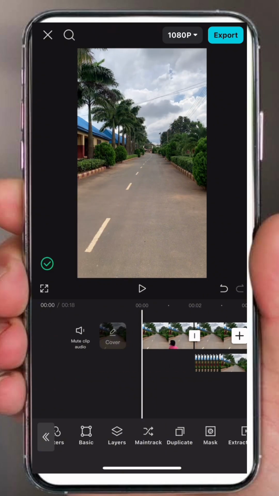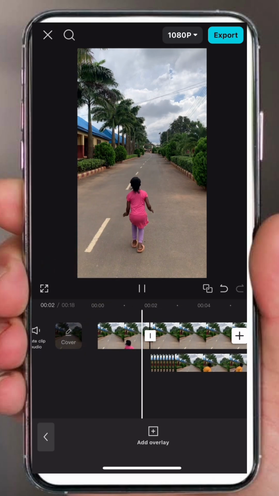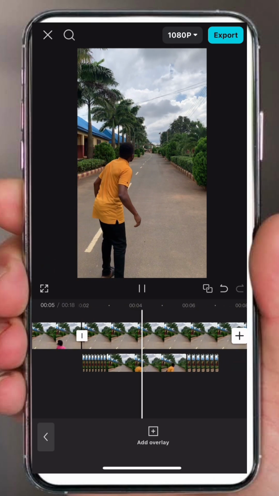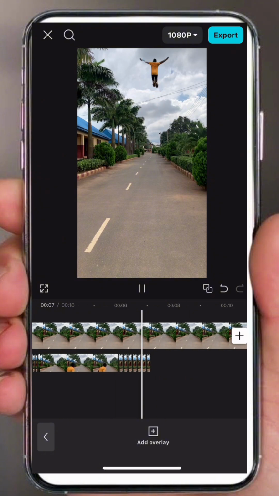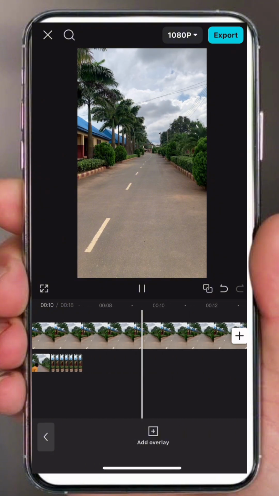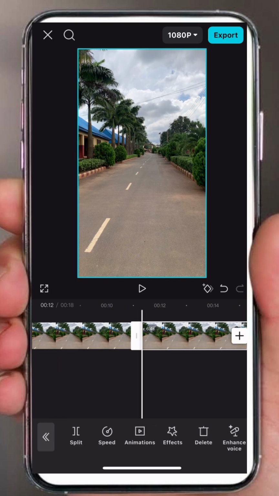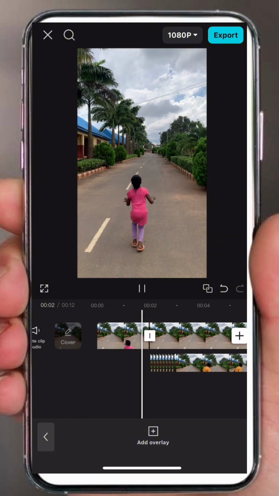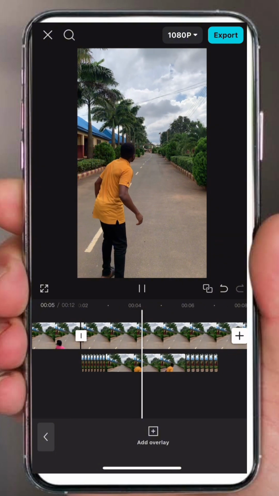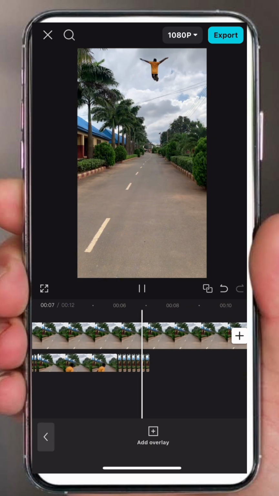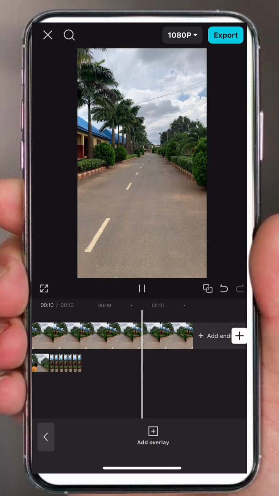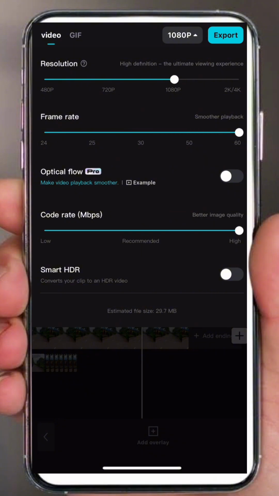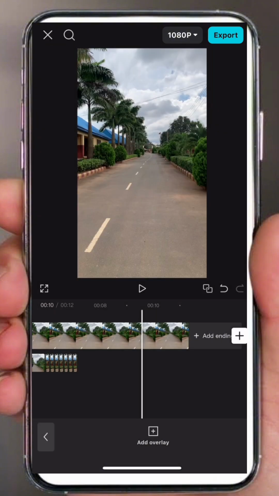Now let's preview the video. That's just it. You can decide to cut off the remaining part of the video. You export your video out. Wait for the next tutorial.